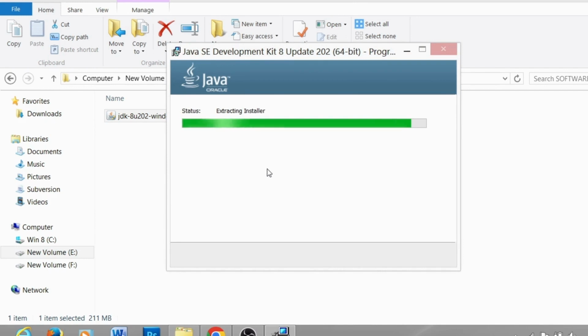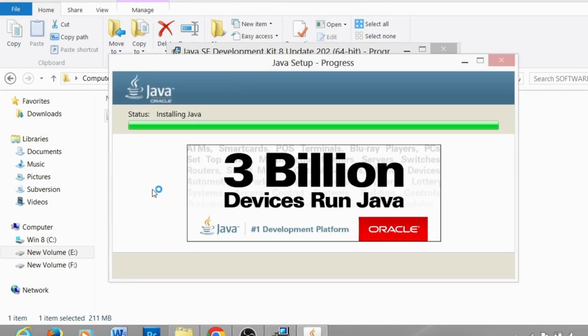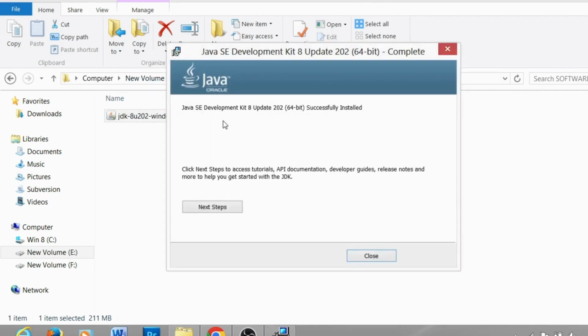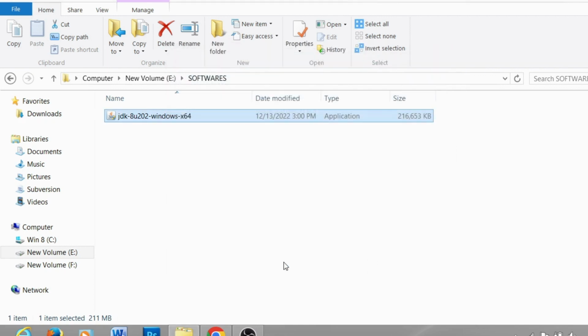Wait for the installer to complete this process, and once it's done, it will pop up with the next step. It is installing Java. You can see the status, and it will show you all the statuses while installing. Java 8 successfully installed, so you can just close it.